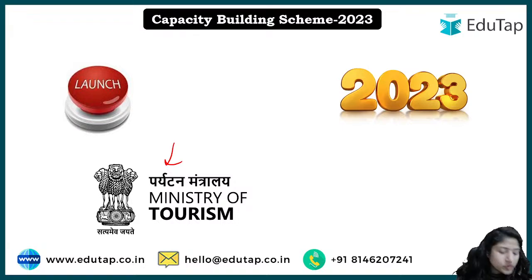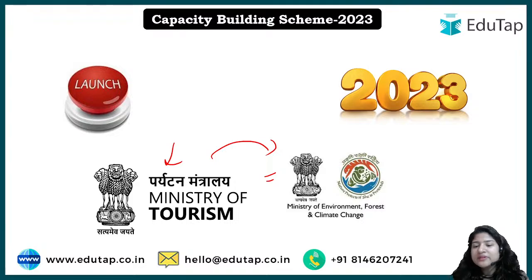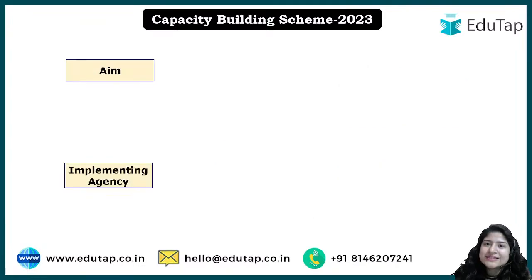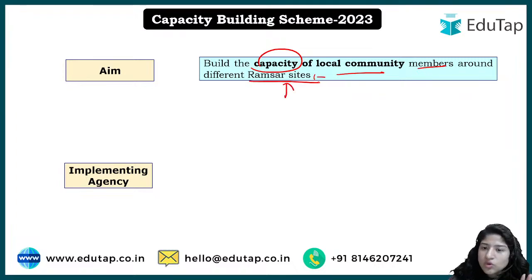Now if you have to imagine what it can be, it is the Ministry of Environment, Forest and Climate Change, of course, because we are doing this training for the environment. That is why the Ministry of Tourism is in collaboration with the Ministry of Environment, Forest and Climate Change. Aim kya hai? It's easier to understand: to build capacity, basically to give that training to local community members around the different Ramsar sites. I hope by now you understand what Ramsar sites are.